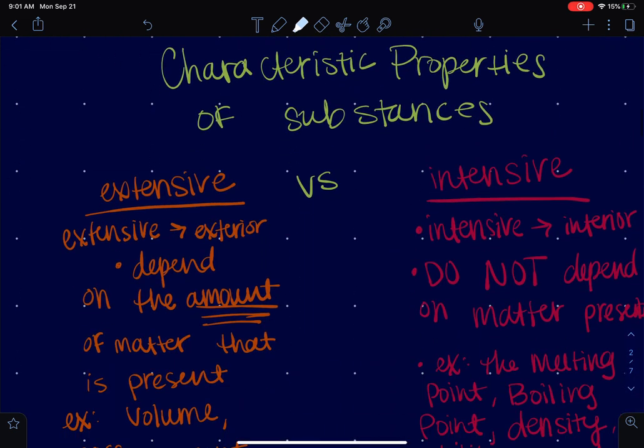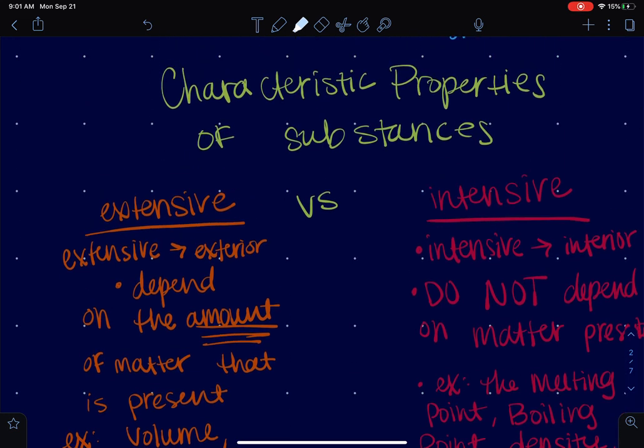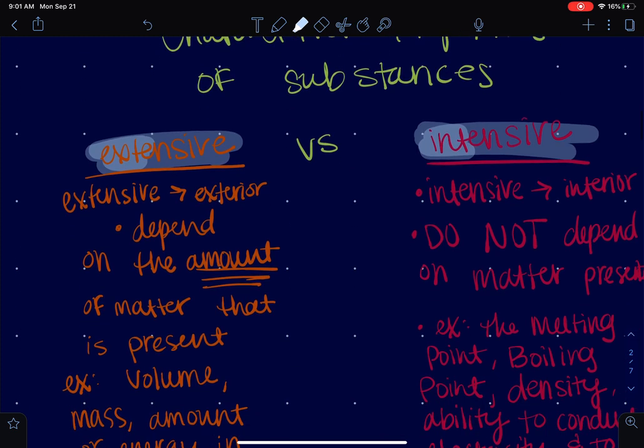Okay, so let's talk about the properties of matter. This is where things get a little confusing for everyone. We're going to talk about extensive and intensive properties. The first thing that you want to look at is the wording itself. Extensive makes you think of the exterior, and intensive makes you think of the interior. So remember that when you're thinking about what these properties are.